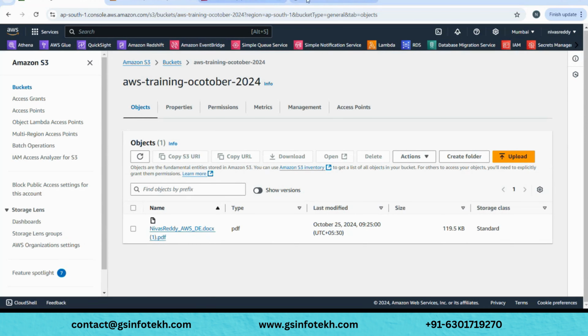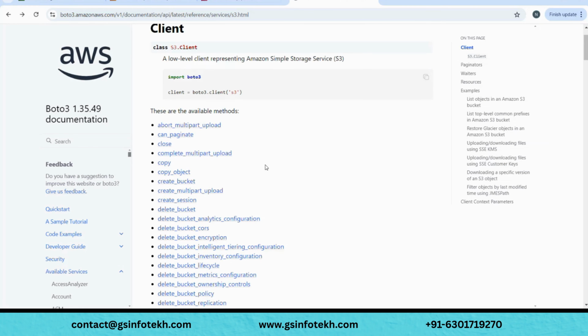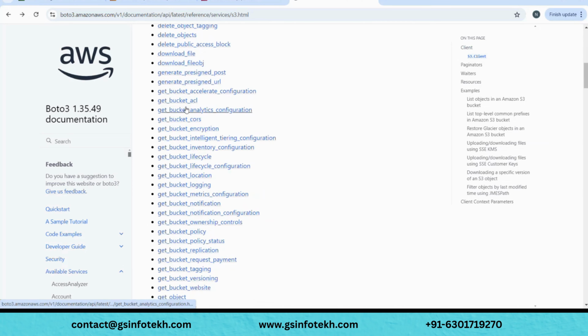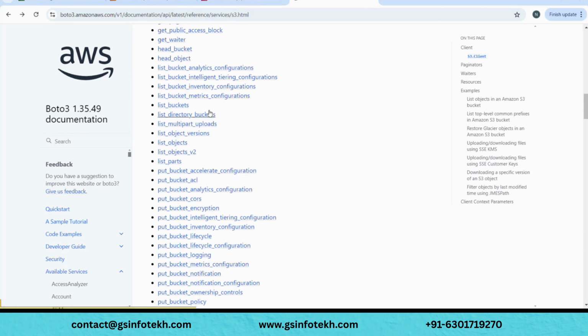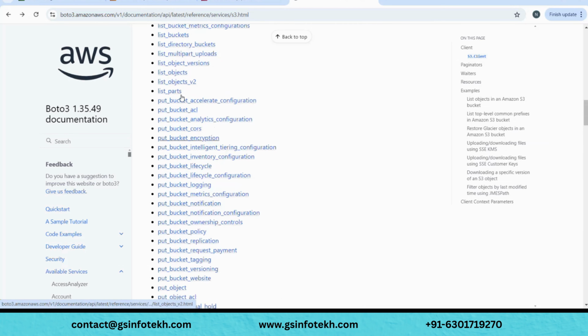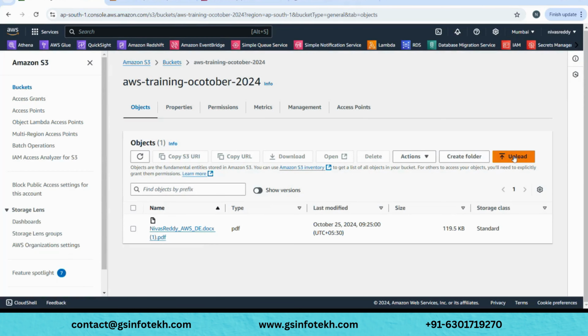So let's go back to the S3 documentation, and you should see something related to it. Instead of list, you should see something like get object. Get object is one thing. And do we have anything else? If you want to upload some file, you need put object. Like on the console, you clicked on upload and all.